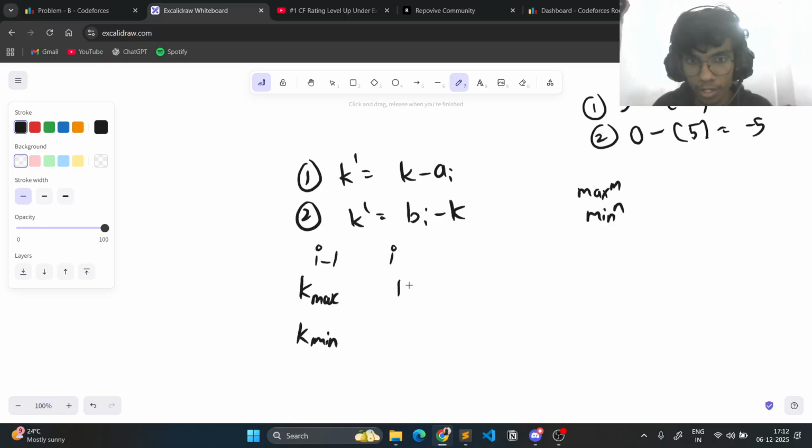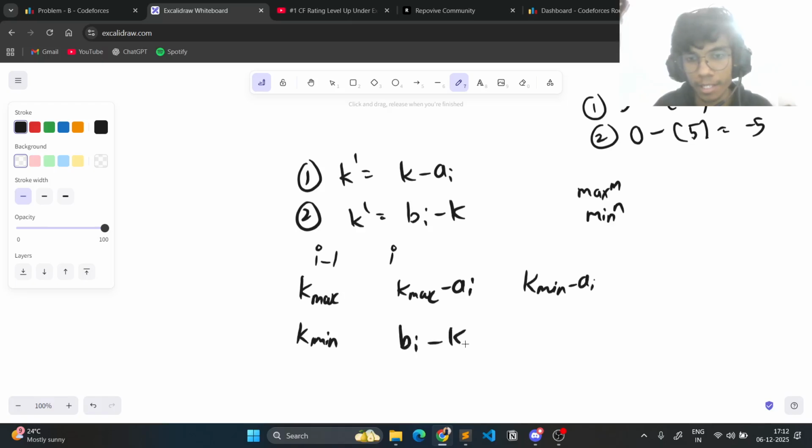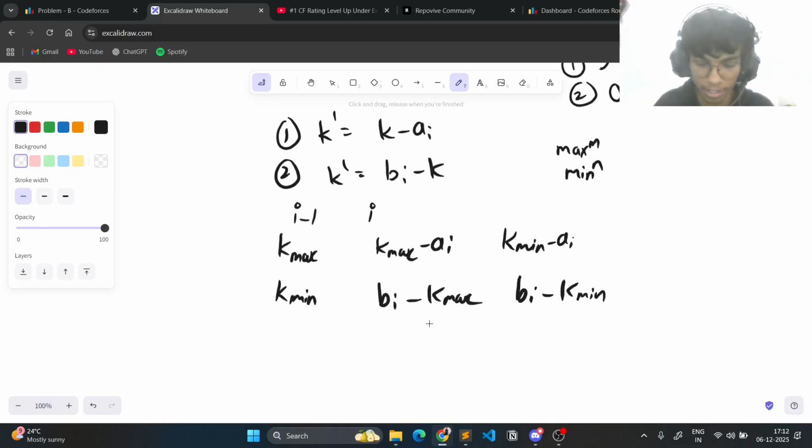Either do kmax minus ai, or kmin minus ai, or do bi minus kmax, or bi minus kmin. Okay, so these are the only four options that we have.